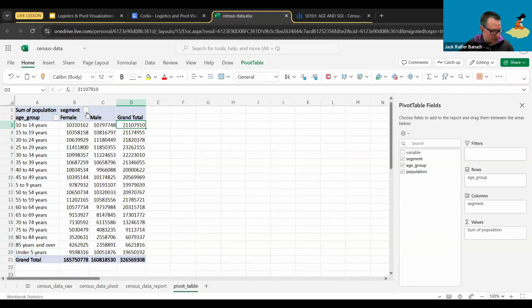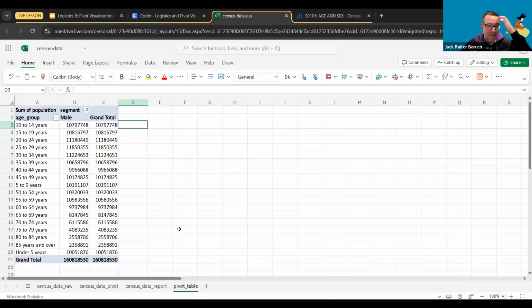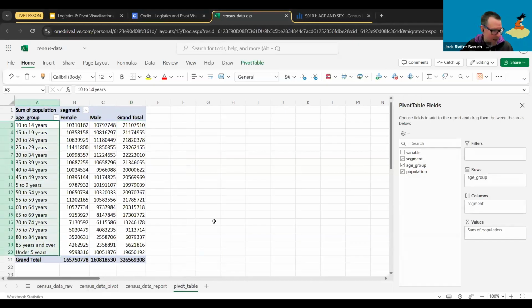And by the way, as you can see up here, we still get those little filters. So that becomes really, really important because I can use them. For example, if I only want to see the male population, I can just do it like this and apply that filter, and that's it. Now I only get that column, or I can go back and get everything back, or I can just filter by group.